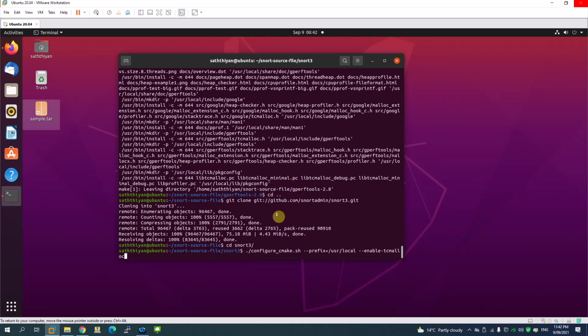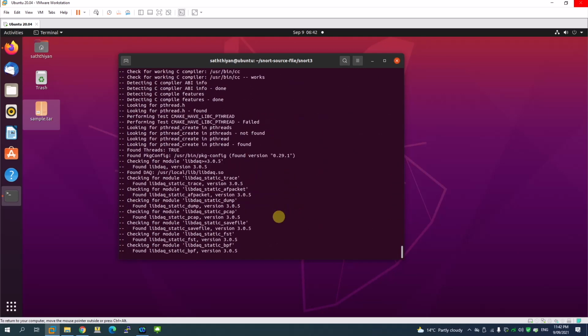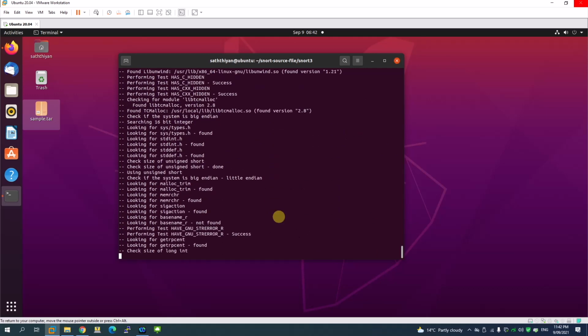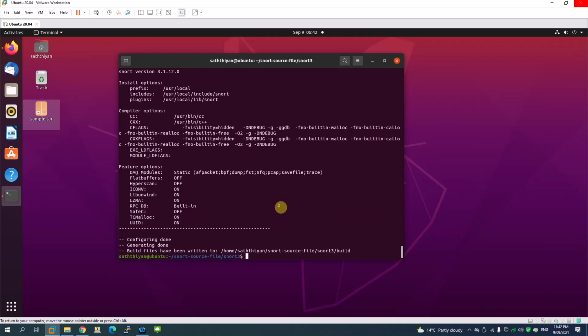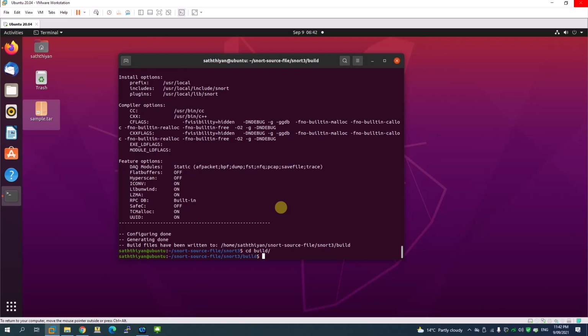Let's run this command, configure Snort into the local user as in the file, right? So enter. Now there should be a folder for build. So we will move to the build folder, right? This is where we have the file.